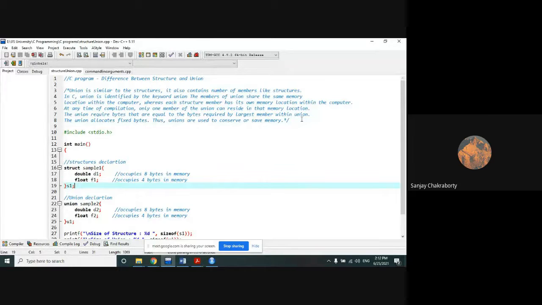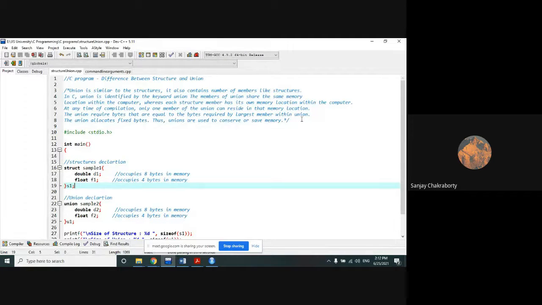Fourth point, it provides an efficient way of using the same memory location for multiple purposes. It means union provides an efficient way of using the same memory location for multiple purposes. I think all of you have written it.